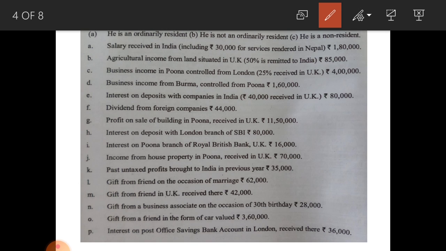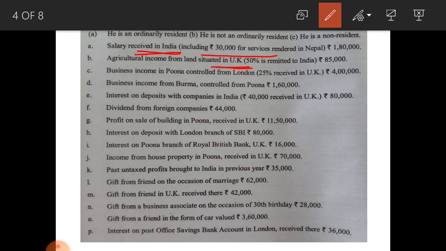Irrespective of this information given in the bracket, whole 1,80,000 is taxable in all three heads because salary received in India. So whole 1,80,000 is taxable in the hands of all three categories. Next one, agricultural income from land situated in UK.